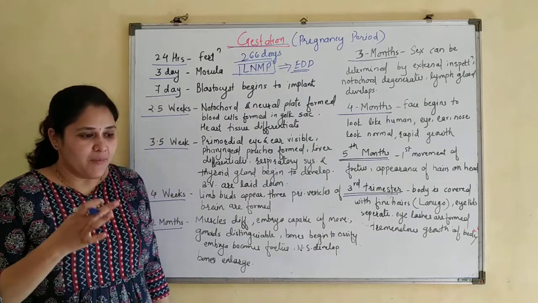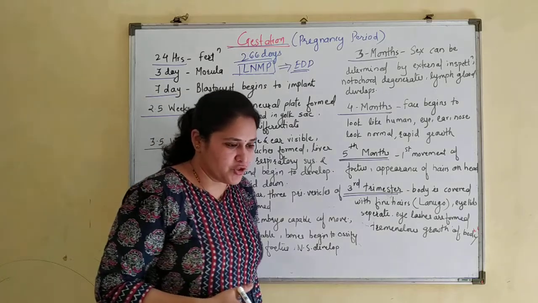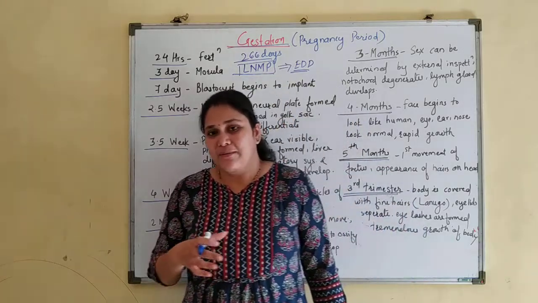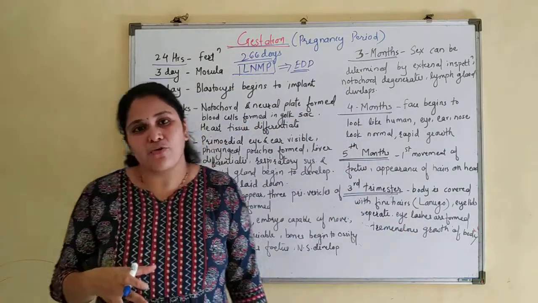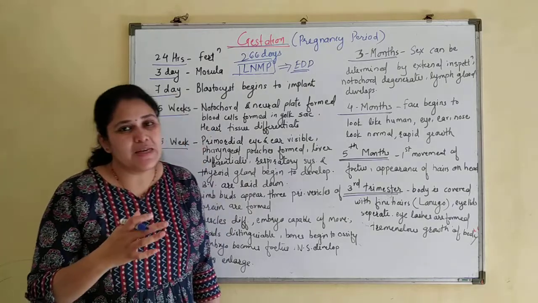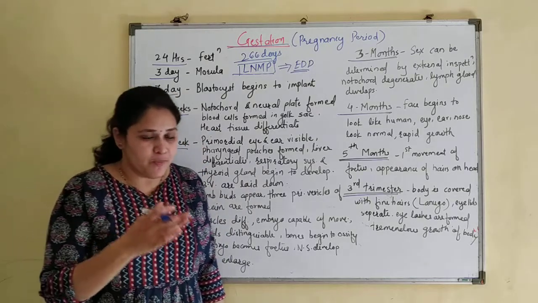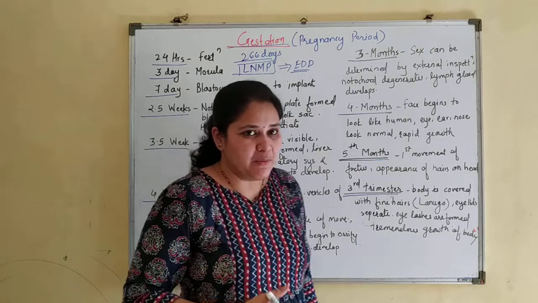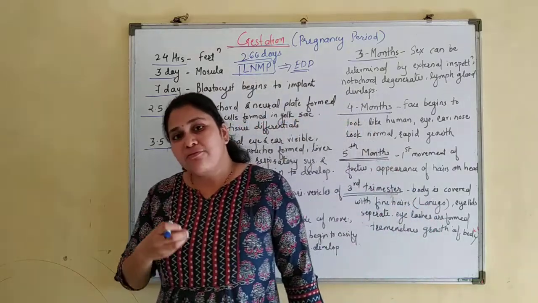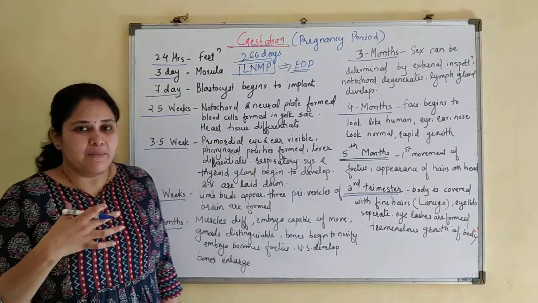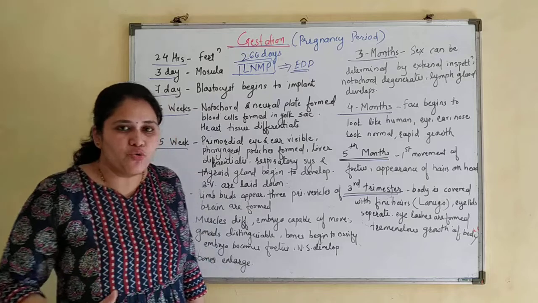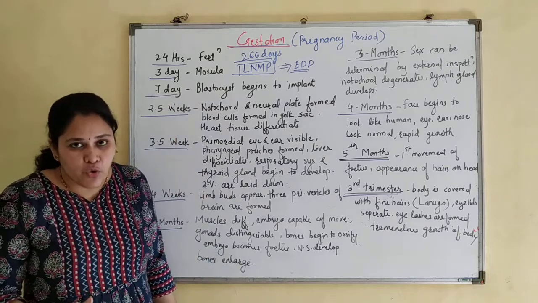Now by the end of the third trimester, when the baby is fully developed, the baby tries to come out of the mother's womb. That process is known as parturition. So by the end of 9 months, by the end of the gestational period, when the baby is fully developed, the baby has occupied almost all the space in the womb. Now there is no space for further growth.